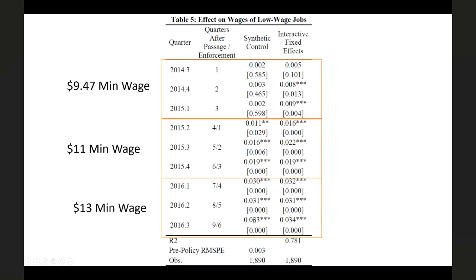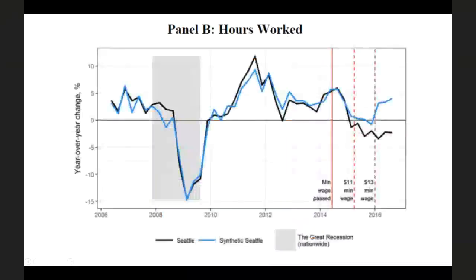So that by the last period that we look at here in 2016, wages are about 3.3% higher in Seattle than they are in synthetic Seattle. So that's kind of the first order, most basic thing that we could expect to see from a minimum wage, right? It is in fact going to increase wages.